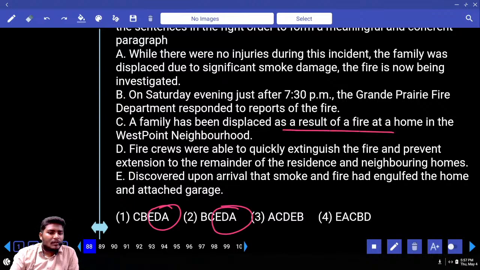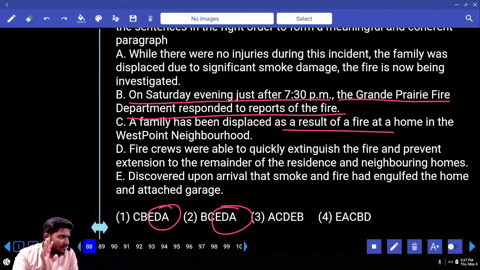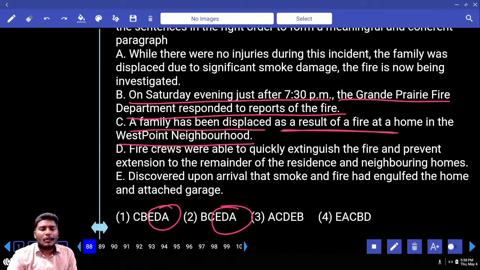Okay. Look at the sentence very carefully. On Saturday evening, just after 7:30 p.m., the Grand Prairie Fire Department responded to reports of the fire. This is one incident. That means these people got the alert. Coming to C, a family has been displaced as a result of fire at home in the West Point neighborhood. Now, listen to me very carefully.